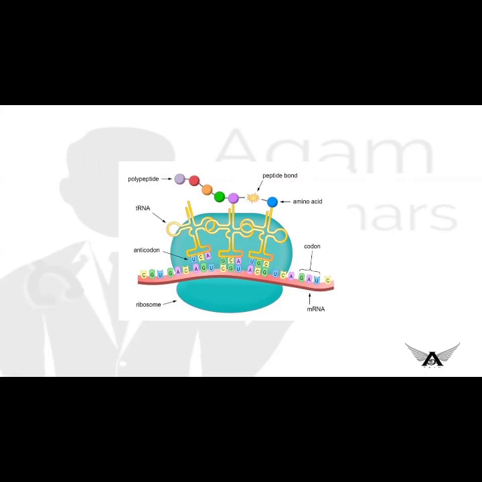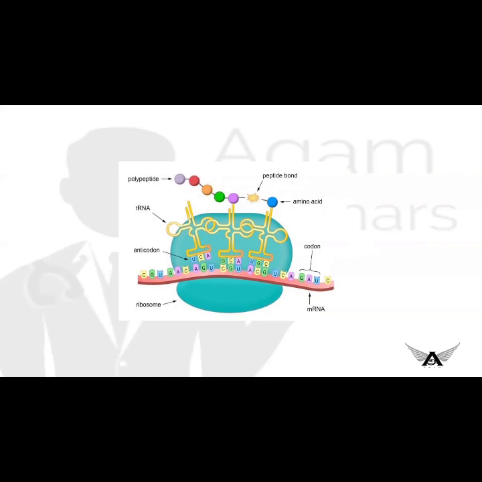Peptide bond formation occurs with the help of an enzyme, peptidyl transferase. Peptidyl transferase is one example of a ribozyme, which indicates that RNA can act as an enzyme. The formation of the peptide bond with the help of peptidyl transferase does not require any energy in particular.